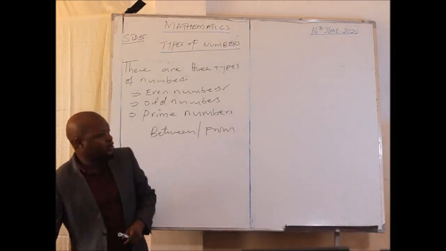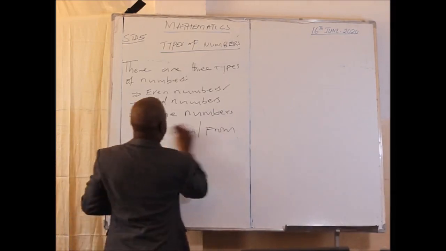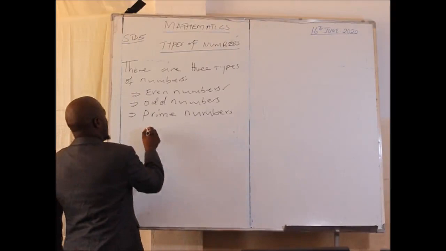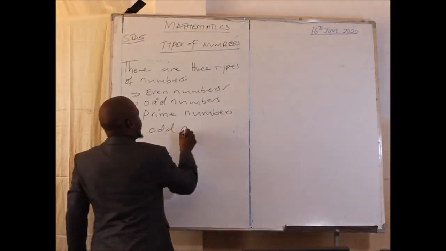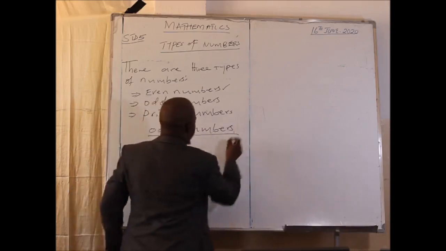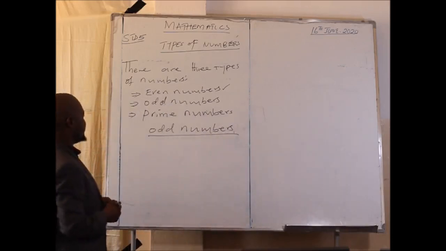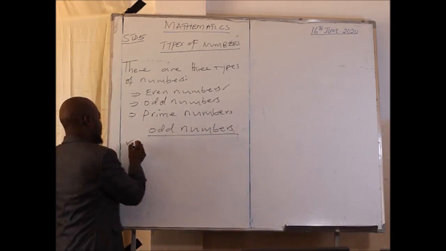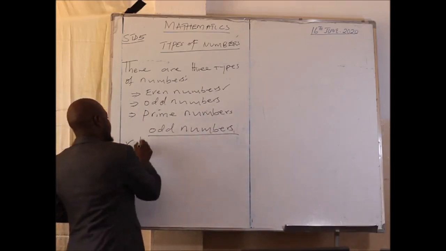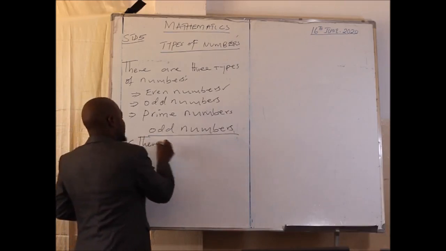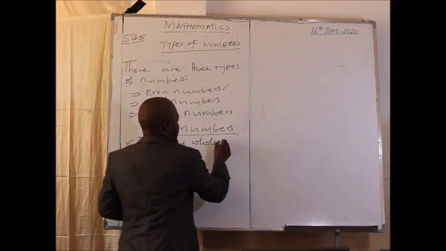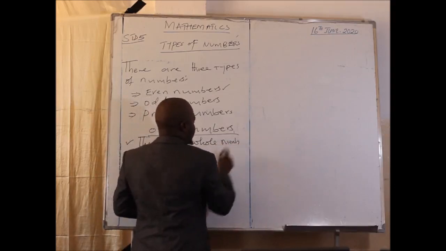So for today, we want to start looking at the odd numbers. Remember, I gave you a definition, the meaning of odd numbers, and we said that these are whole numbers.